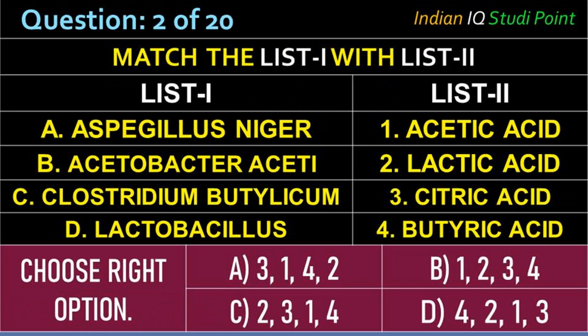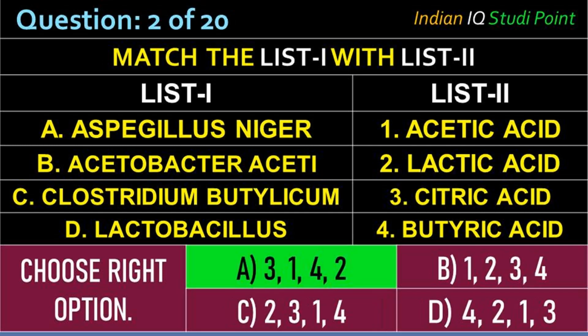Coming to the next question, match the following. Match list 1 with list 2. In list 1, we have given microorganisms: Aspergillus niger, Acetobacter aceti, Clostridium botulicum, Lactobacillus. In list 2, we have given acids: acetic acid, lactic acid, citric acid, butyric acid.